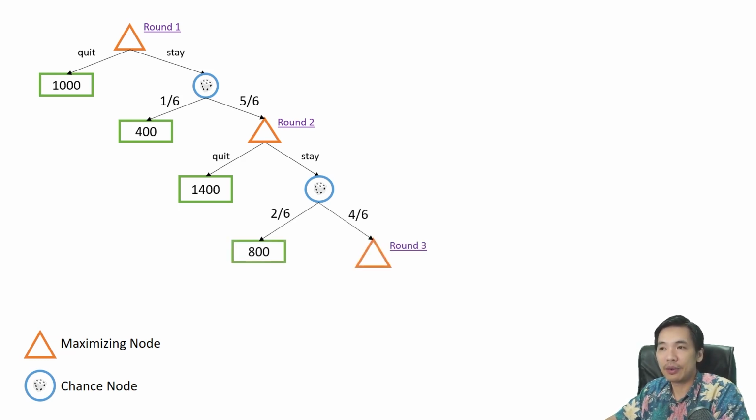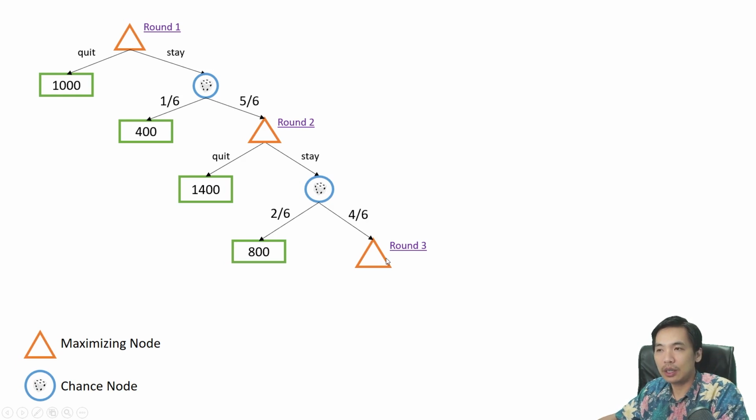If you get the number 1 or 2, you will end the game and you get 800 rupiah: 400 from the first stay, and 400 from the second stay. You will go home with 800 rupiah. With the other 4/6 probability, you will go to round 3.